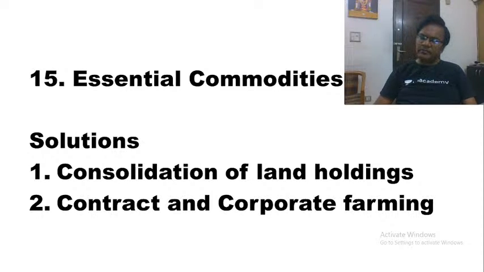How to bring in those behavioral changes in our farmers? This is where the role of the government becomes very important. The agricultural extension services become very important. The officers should go to the ground level, explain the benefits, and also clarify all their doubts. As we discussed yesterday, the basic problem is that the farmers have this apprehension that through contract farming and corporate farming, they will lose ownership rights over the land. They will lose sovereignty over the land, which is not the case at all.